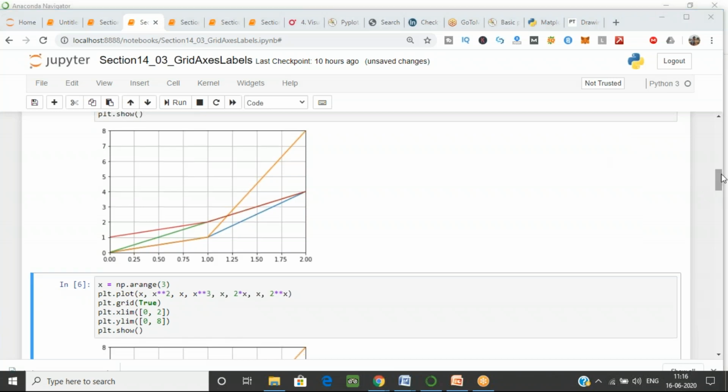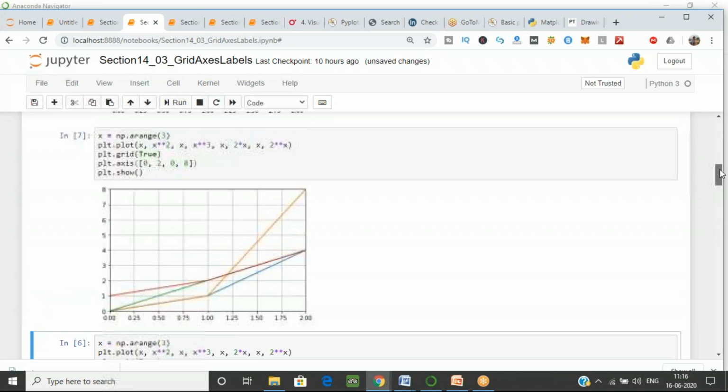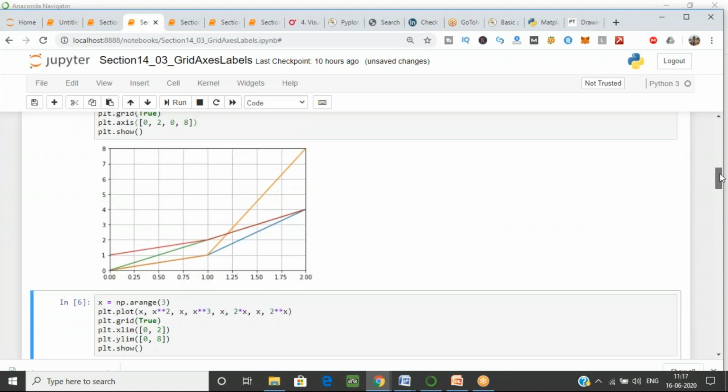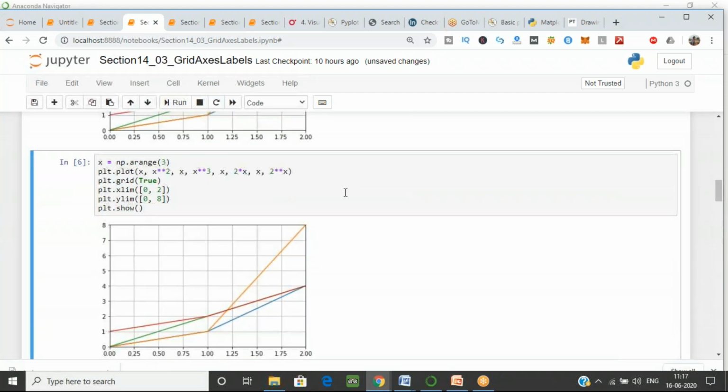So there is another way. What did we do above? We used plot.axis. We are providing the values, that for the x-axis where you have to start and where you have to stop, and for the y-axis where you have to start and where you have to stop. So I can also use, instead of axis, the functions xlim and ylim. So how can you do that? Here you are using the functions plot.xlim and plot.ylim. For the starting, we are giving these values: 0 to 2 for the x-axis and 0 to 8 for the y-axis.